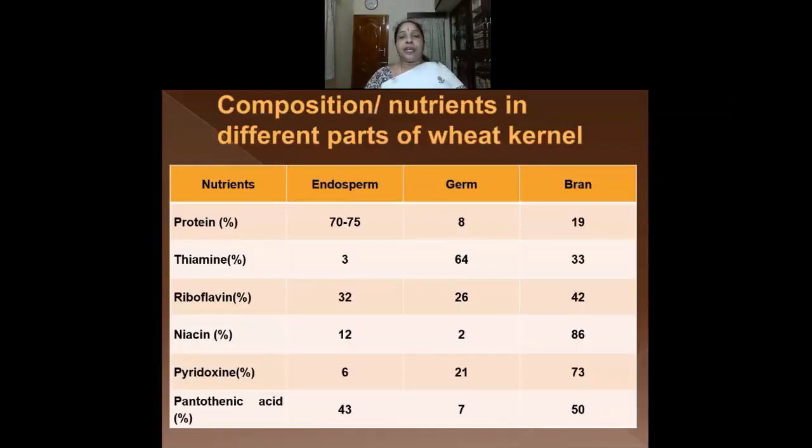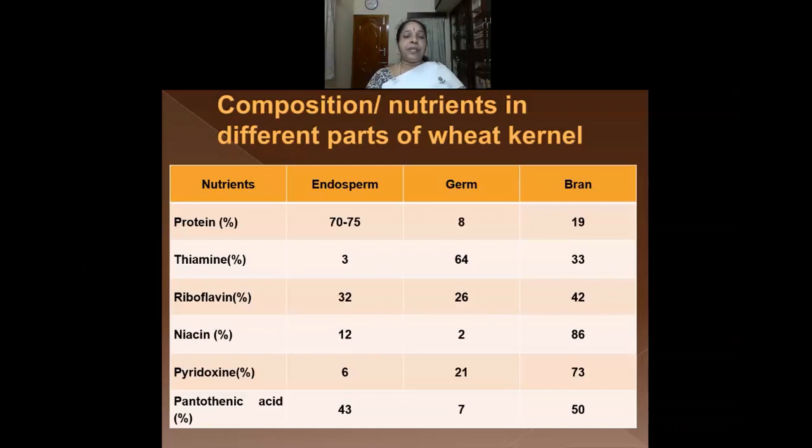Let us see the composition or the nutrients that are present in different parts of the wheat kernel. The different parts of the wheat kernel are the endosperm, germ, and the bran. Protein, 70 to 75%, is present in the endosperm, 8% in germ, and 19% of the protein is present in the bran. Thiamine is also present. Thiamine is nothing but the B vitamin. The amount of thiamine present is 3% in the endosperm, 64% in the germ, and 33% in the bran.